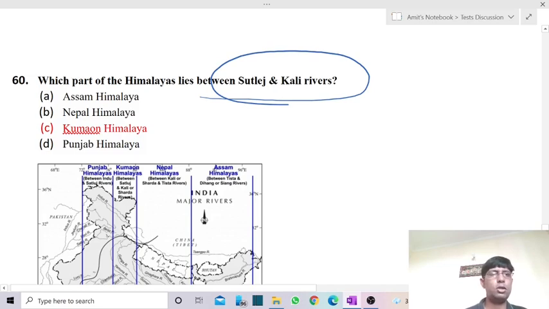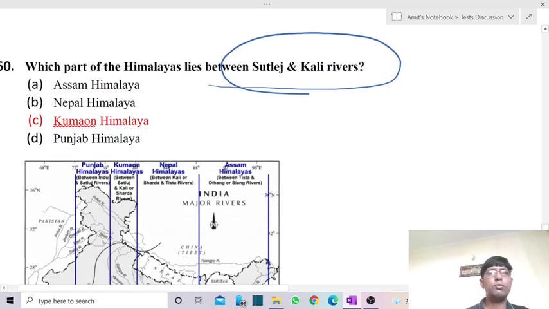Okay, it is covering all Himalayas and Trans Himalayas also. So the mountains which lie between river Indus and river Satluj, over here we're having river Satluj, are called Punjab Himalayas.